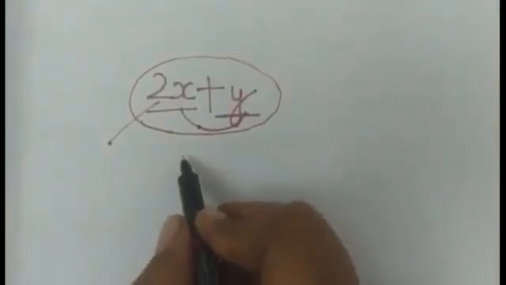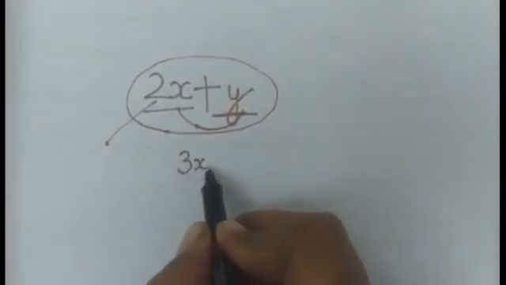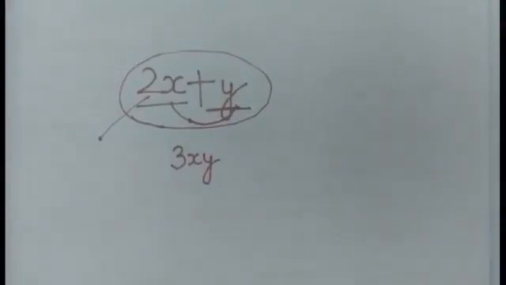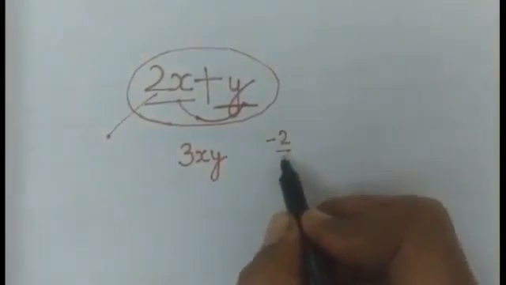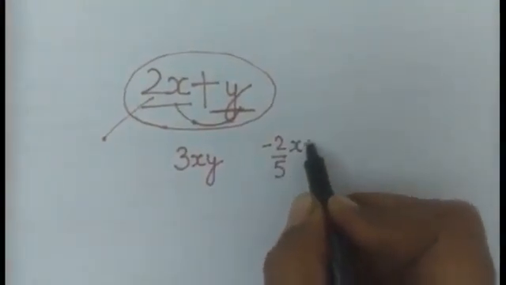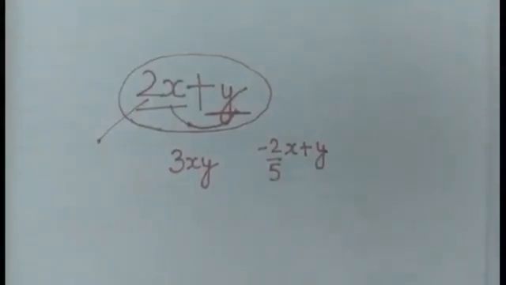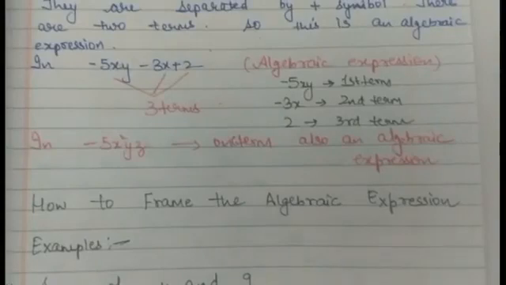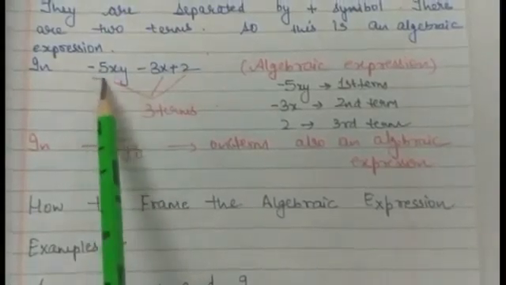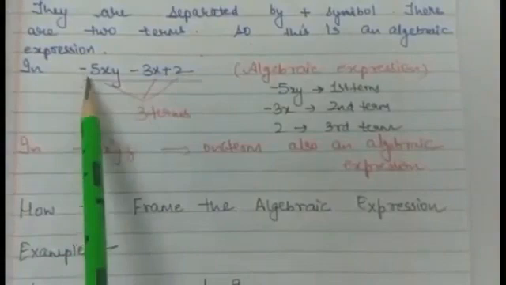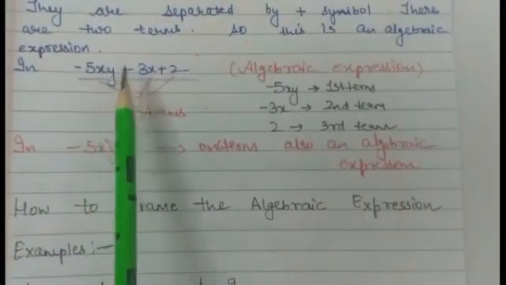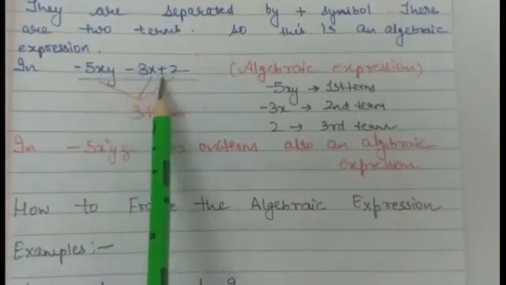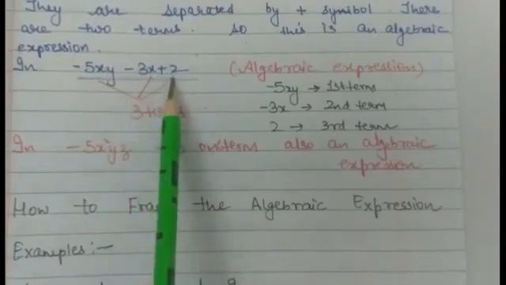There are so many examples you can write, like 3xy is also an algebraic expression. Minus 2 upon 5x plus y is also an algebraic expression. So if you see in this expression, minus 5xy minus 3x plus 2, how many terms are there?